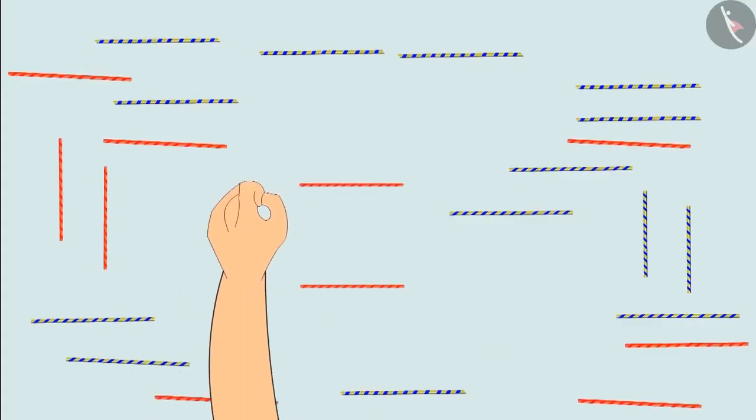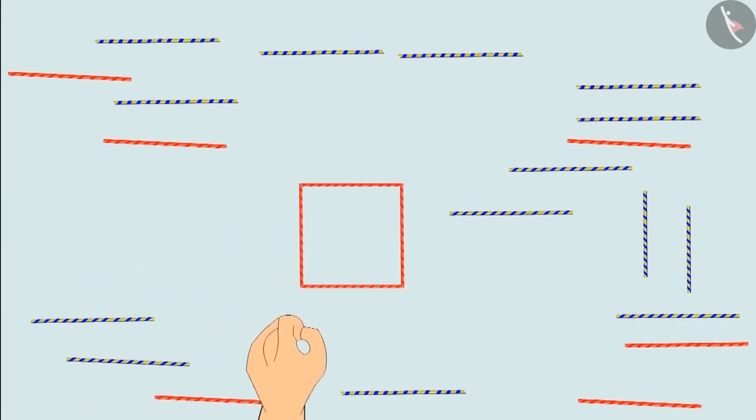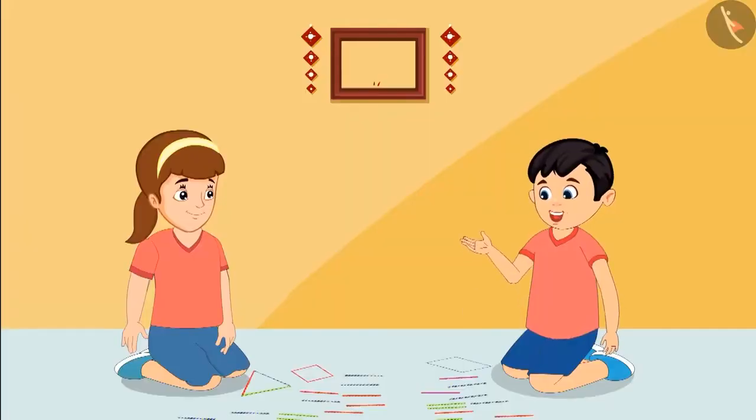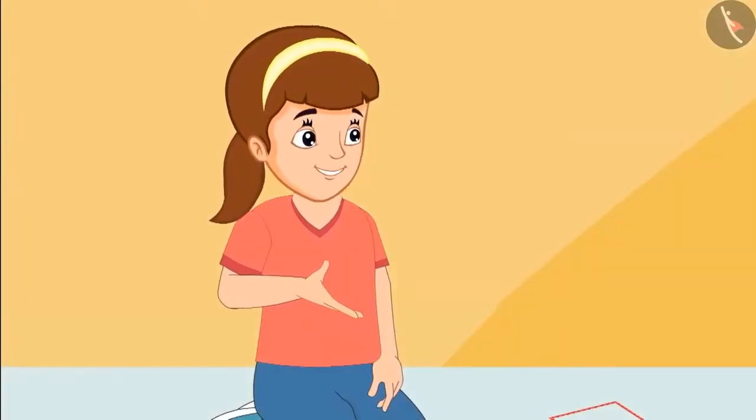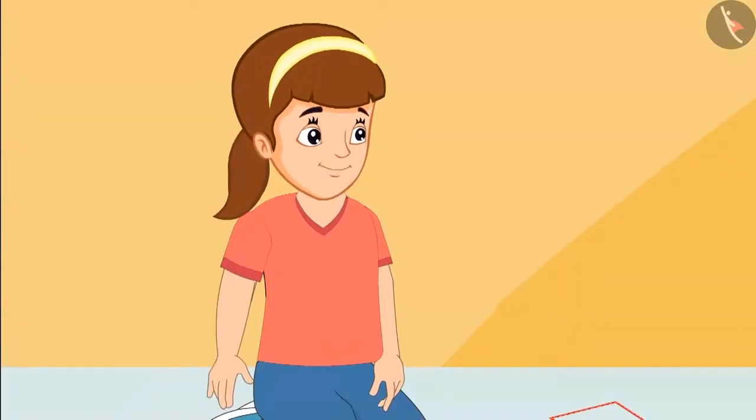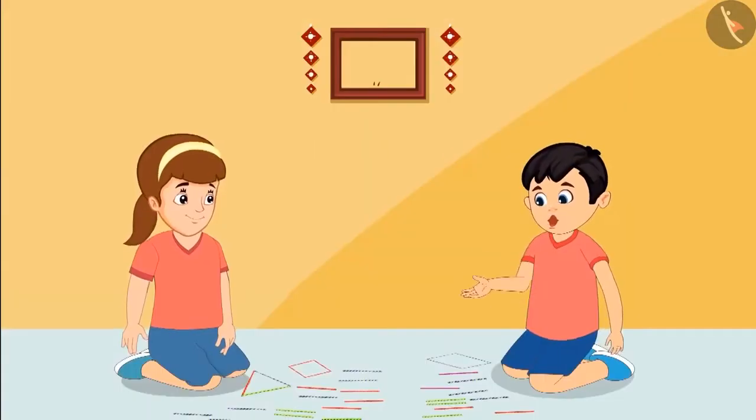Neha used 4 equal length straws to make a rectangle. Children, do you remember what we call this shape? Come, let us see. Neha, we call this shape a square. Chotu, this shape is also made of 4 straws. Why is it a square then?